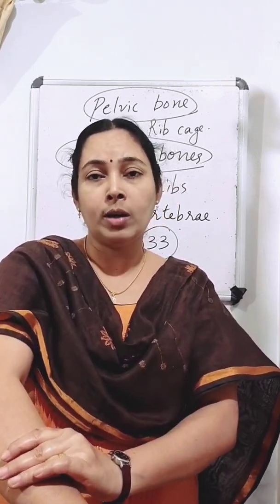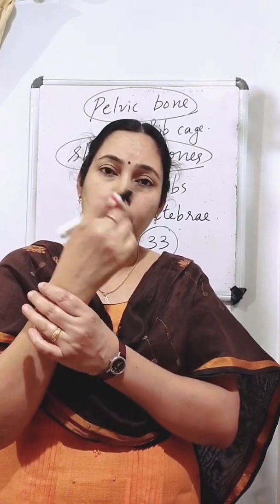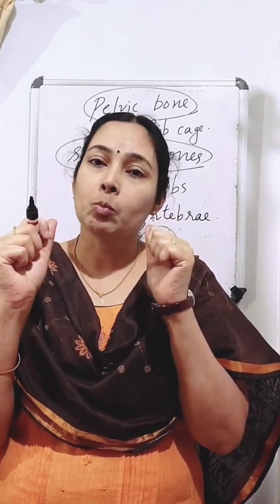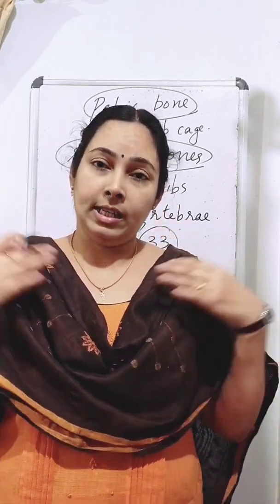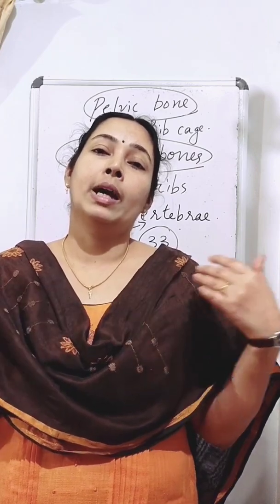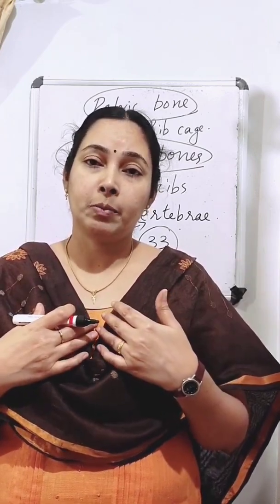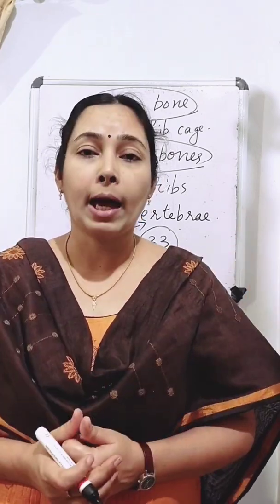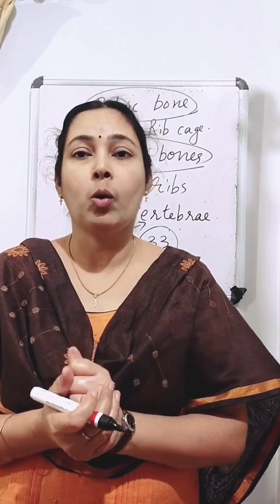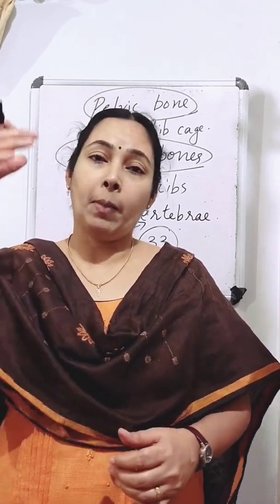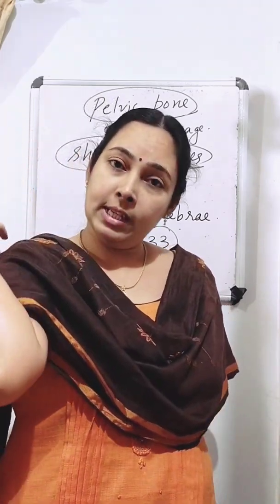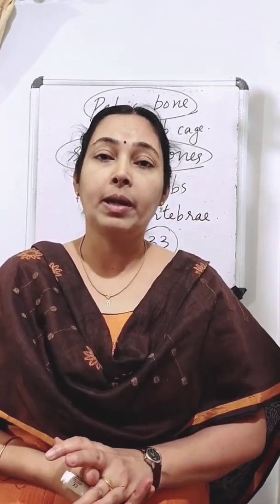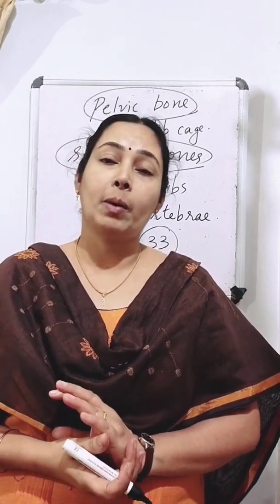In the forearm we can see two bones. Then in the wrist region there are so many small bones. Then in the fingers also there are so many small bones. Then in the chest region we can see ribs, and there are 12 pairs of ribs in our body. The ribs in the chest region are connected at the back to the backbone, so that it forms a bony box called the rib cage. Then the backbone is present in our back, and it is made of so many small bones called vertebrae. There are 33 vertebrae in our backbone.